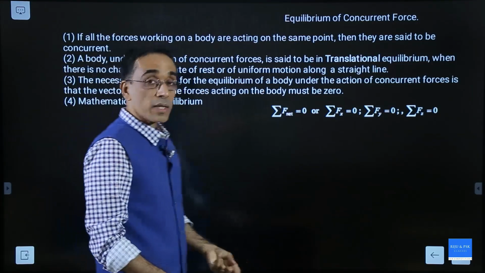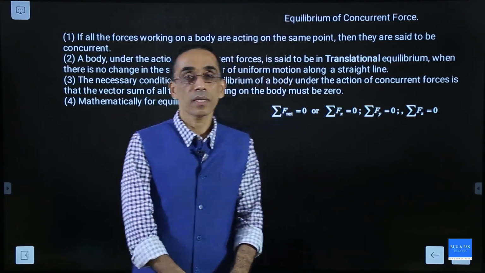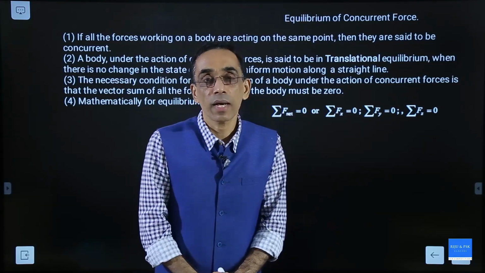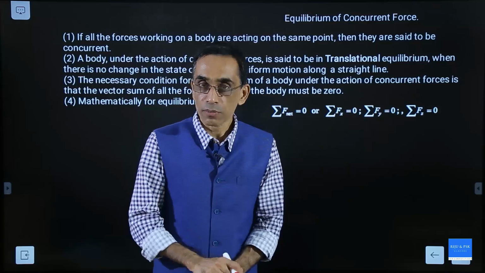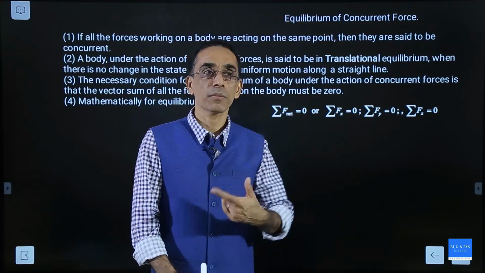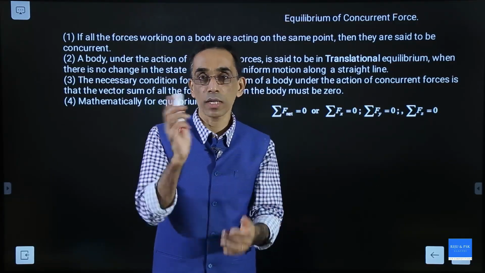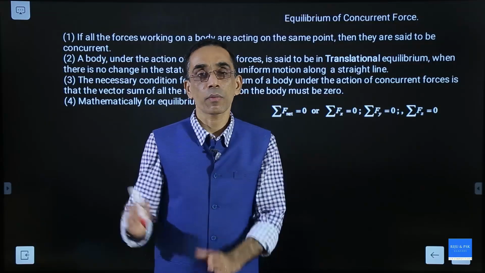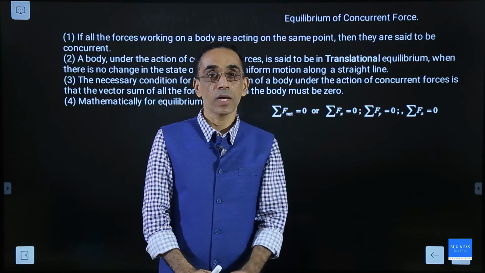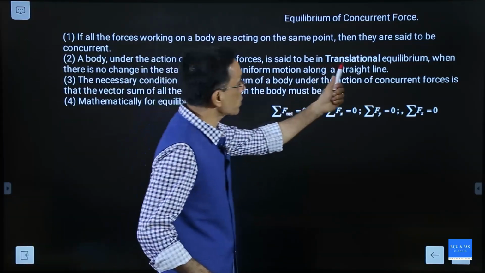Now we are coming to another important concept in physics. It is called equilibrium of a body. Equilibrium is the absence of net force. Equilibrium is the absence of acceleration. If there is no acceleration for a body, we will say it is in equilibrium. There are different types of equilibrium, which can be discussed in the next chapter. If a body is rolling or rotating, there is rotational equilibrium. If a body is moving in a straight line, it is called translational equilibrium. We are discussing translational equilibrium.